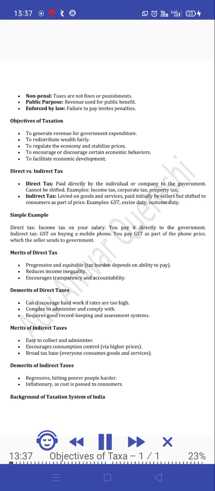Merits of direct tax. Progressive and equitable, tax burden depends on ability to pay. Reduces income inequality. Encourages transparency and accountability. Demerits of direct taxes. Can discourage hard work if rates are too high. Complex to administer and comply with. Requires good record keeping and assessment systems.